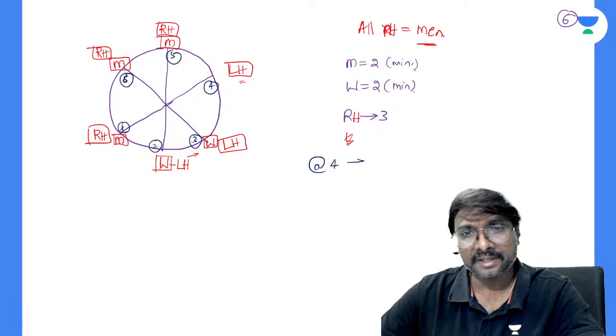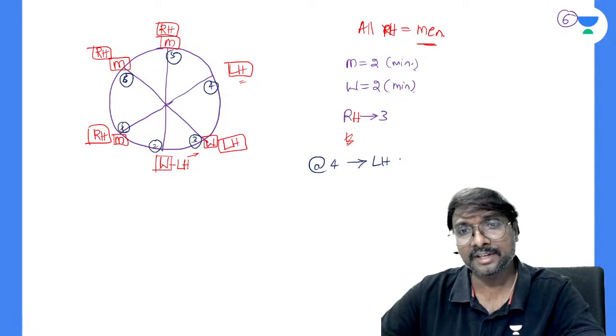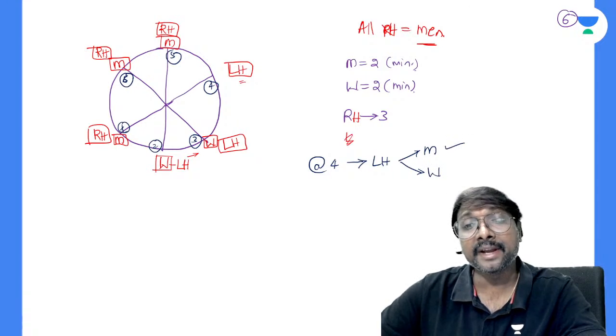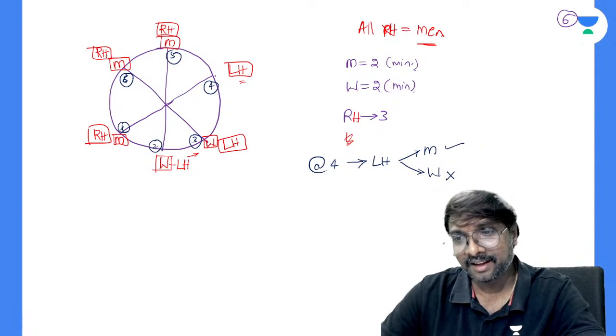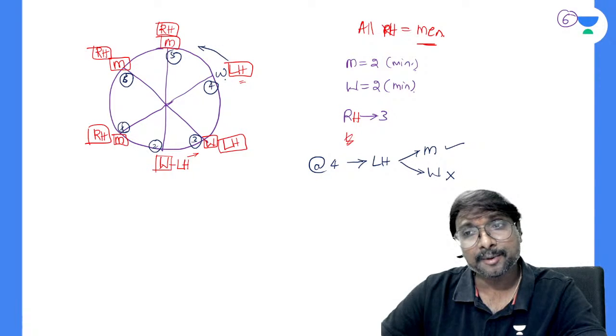At fourth, it must be left-handed, yes, compulsorily. But left-hand men or woman? Which one is correct? Left-hand men is correct, right? Why? Okay, if you are considering a woman here, for this woman, right hand side, we should have the left-hand fellow. But for this woman, right hand side, a right-hand fellow is there, no? That is wrong. So if a woman is present, it is wrong.